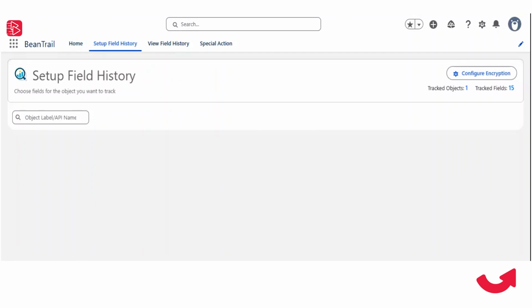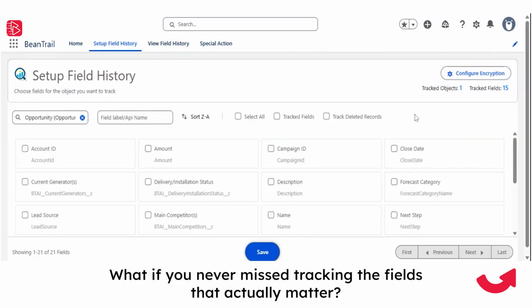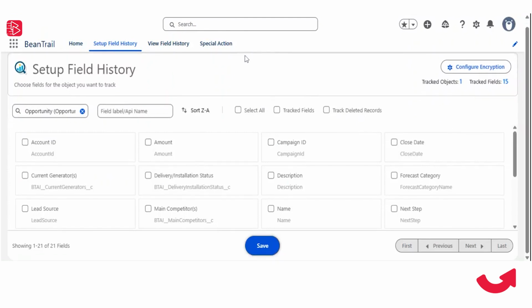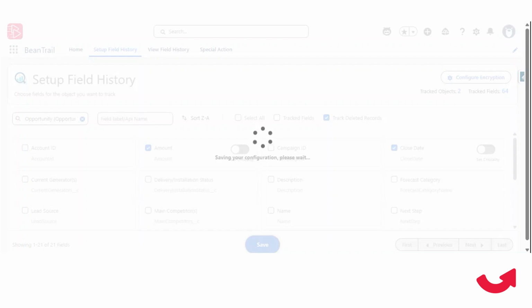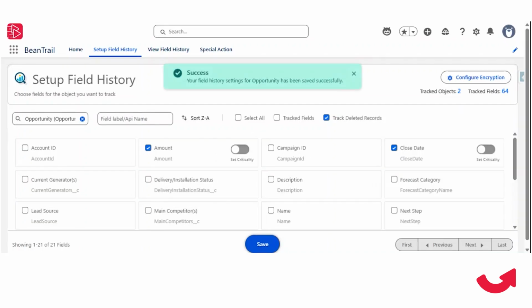Now here's where it goes a step further. What if you never miss tracking the fields that actually matter? BeanTrail Agent helps identify which fields should be tracked before issues begin, and lets you enable tracking instantly. So audits become easier, accountability becomes clear, because your Salesforce data can finally be trusted.